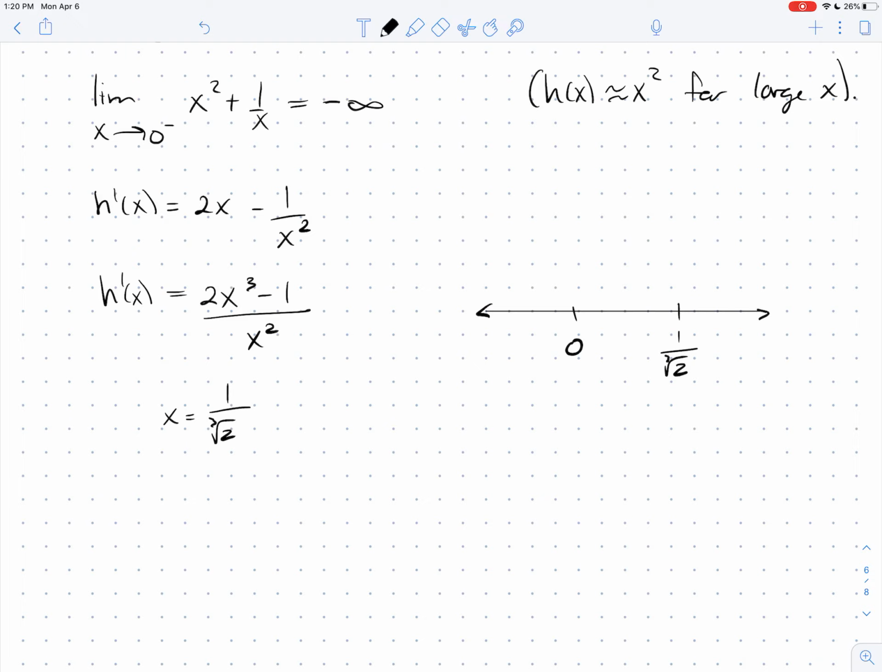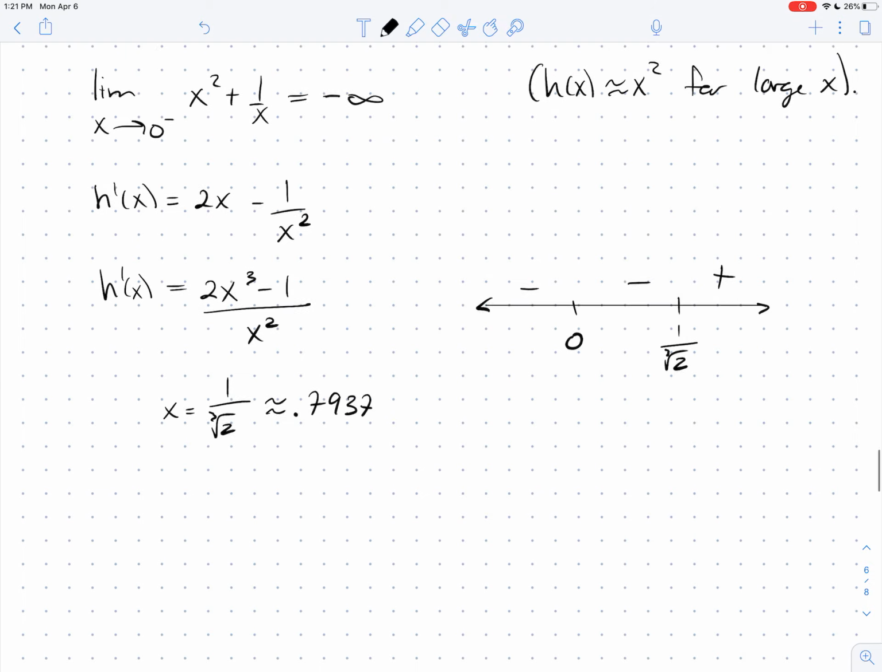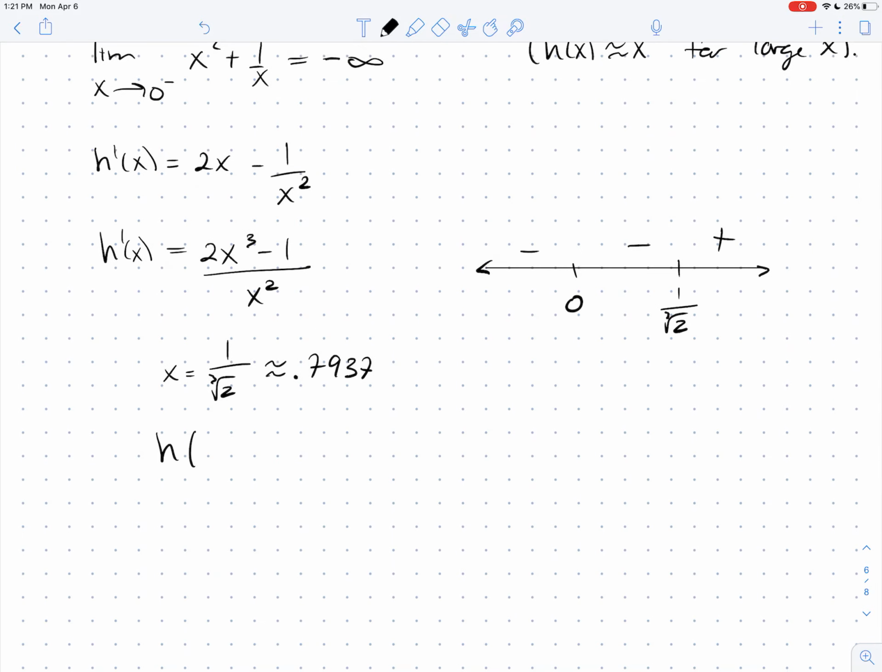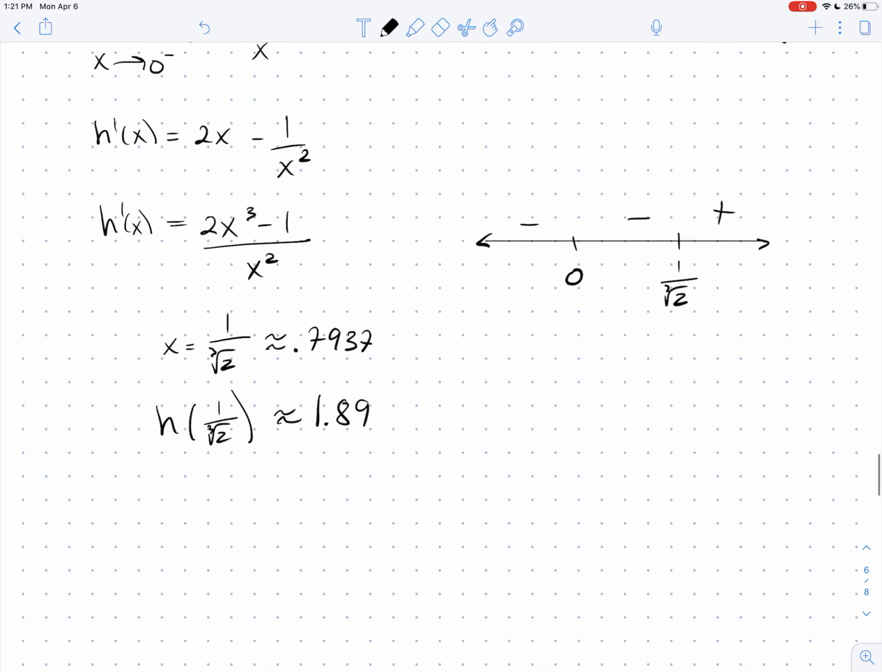And so we want to go through now and carefully label our number line. When I plug in something bigger than this interesting 1 over cube root of 2, I'm going to get positive. In the middle, I'll get negative. But also on the other side of 0, I'm also going to get negative. So my original function is not defined at 0, but on both sides of it, I'm decreasing. We should probably mention that 1 over cube root of 2 is roughly 0.7937. And so when you plug that in, h of 1 over the cube root of 2 is roughly 1.89. And so I'll need that information when I want to graph it.